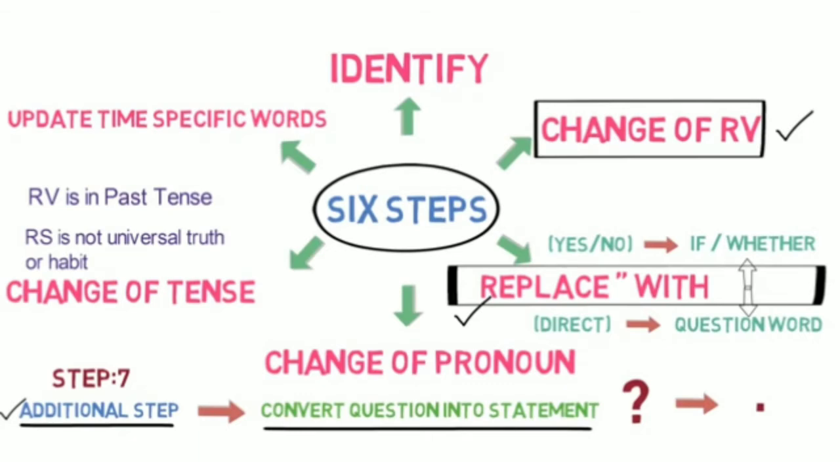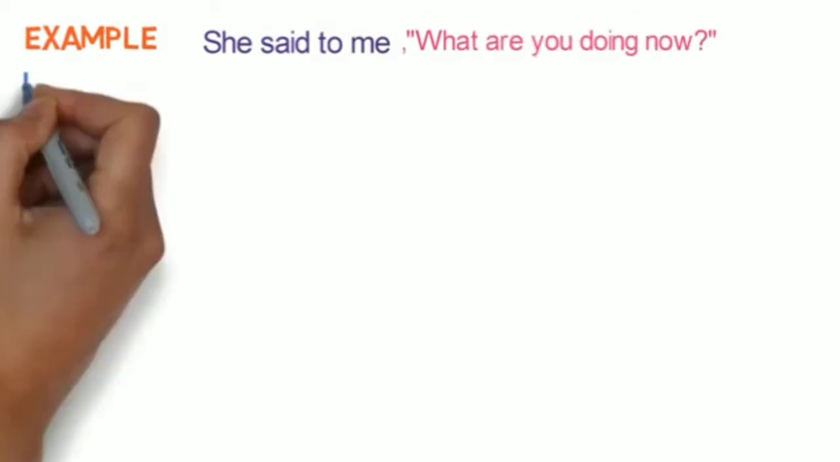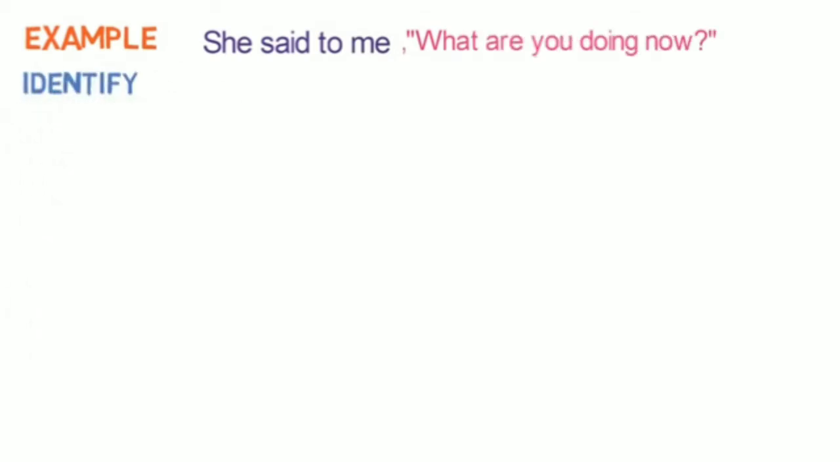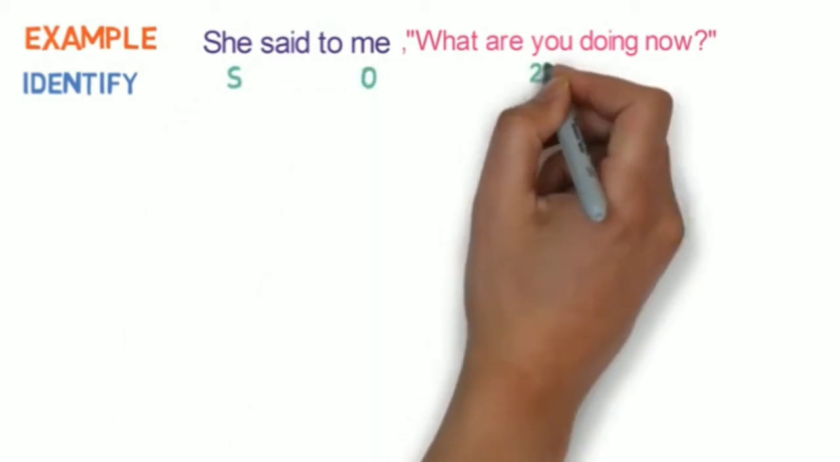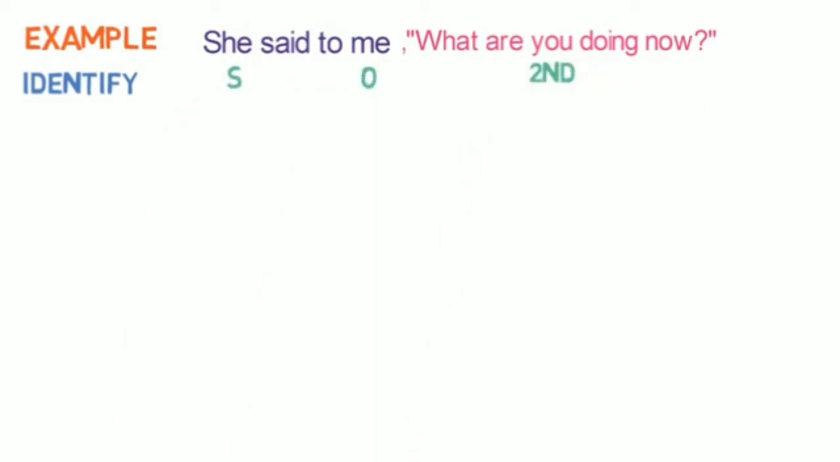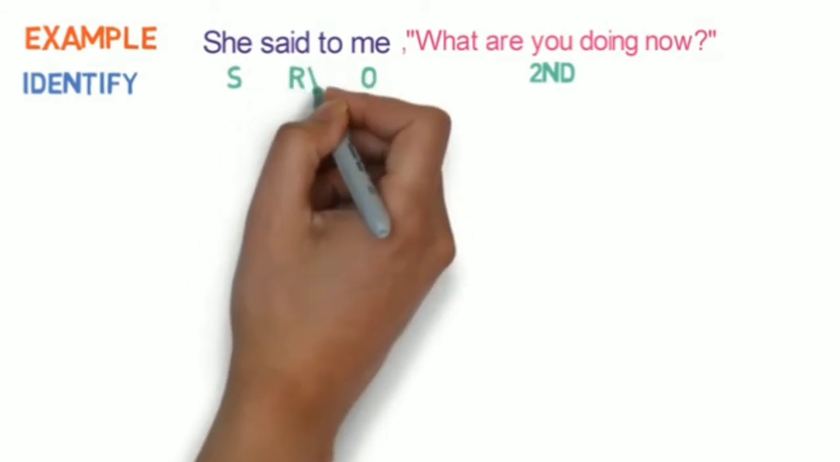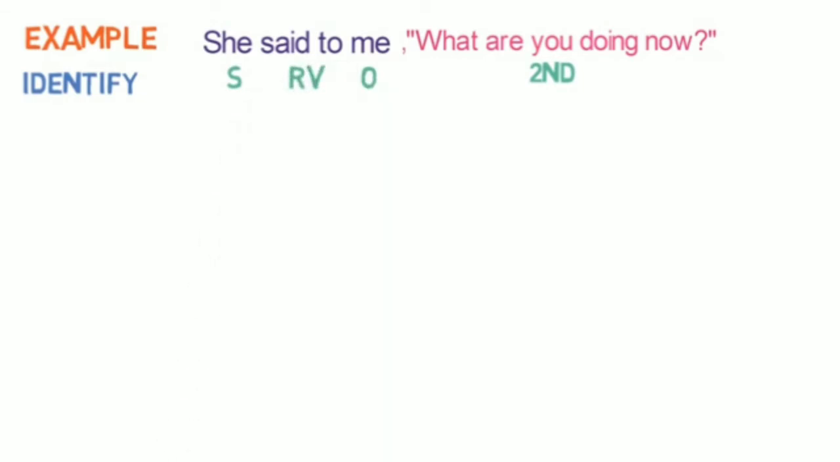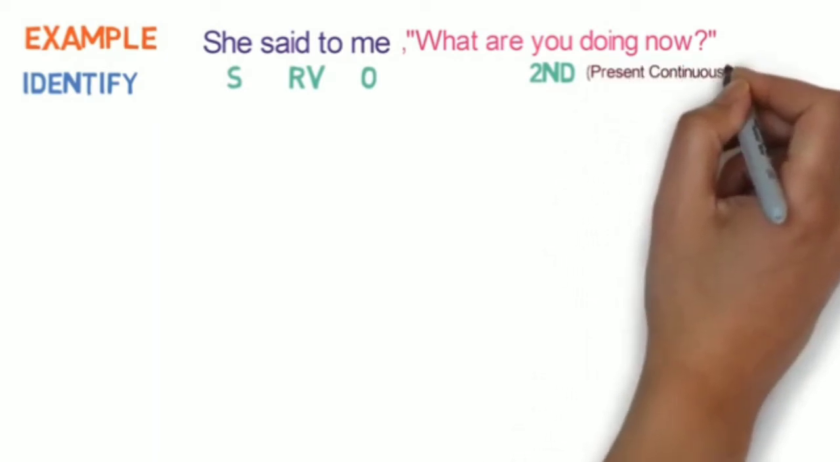Let's understand the application of this 7-step formula with an example. She said to me, "What are you doing now?" Step number 1 is to identify. She is the subject, the object is me, here you is the second person, and said to is the reporting verb. And as said to is in past form, we need to check the tense of the reported speech. Here the tense is present continuous.